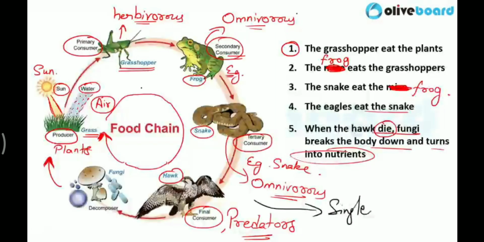Secondary consumer frog, tertiary snake, and the final consumer or predator is hawk, or eagle. So there are only single animals present. So this is a food chain. This is a single food chain. Clear?